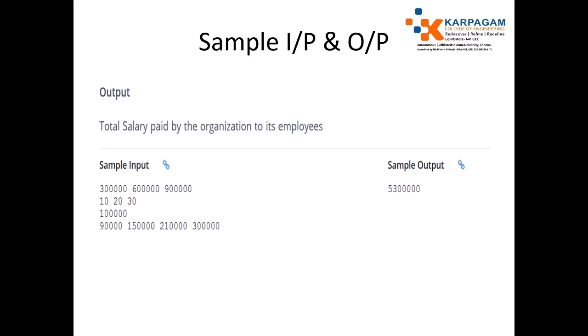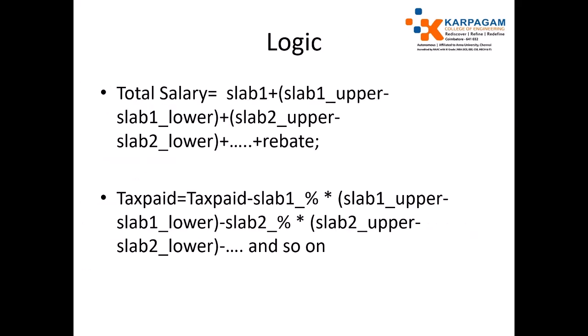Next slab, from 3 lakhs to 6 lakhs, is 10%. So immediately we can reduce 30,000 from this tax paid, and we add 3 lakhs to the salary. Again we try to identify the remaining tax paid by the employee and calculate the same by using the formula.